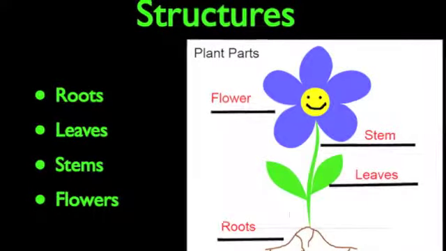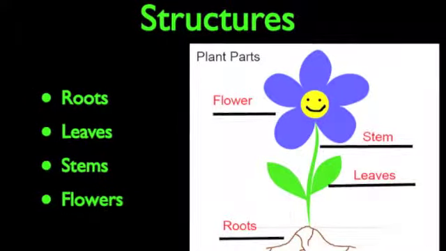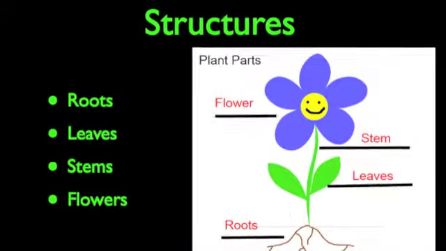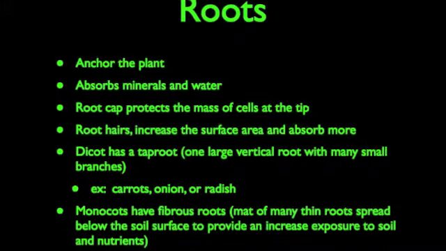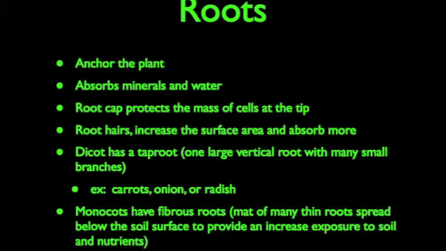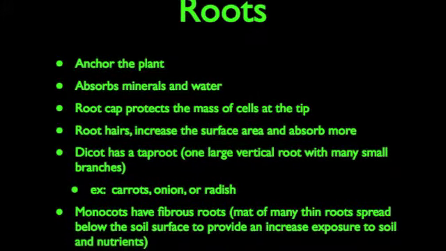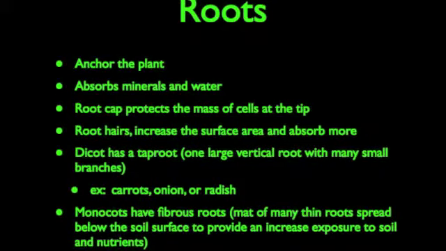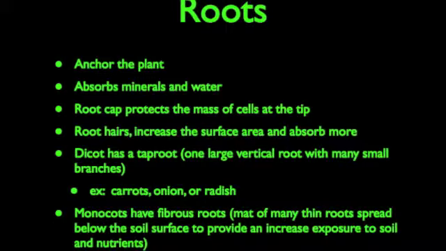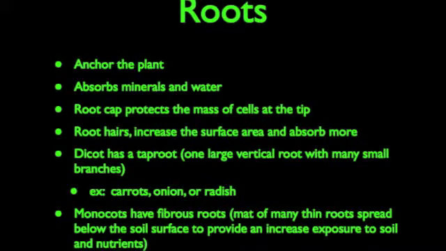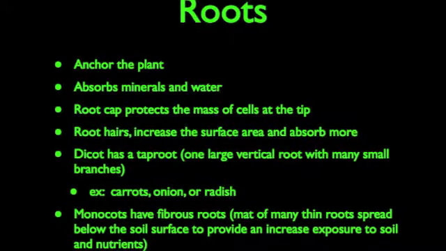There are four main structures in the plant. These are all really easy. You have your roots, leaves, stems, and flowers. So the roots anchor the plant in the soil, absorbing minerals and water and providing structural support. A root cap protects the mass of cells at the tip. Root hairs increase the surface area and absorb more.